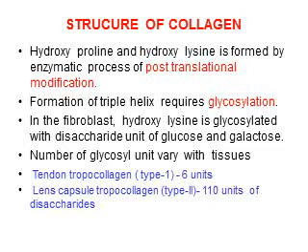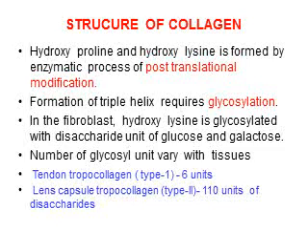In the fibroblast, hydroxylysine is glycosylated with disaccharide units of glucose and galactose. So the main carbohydrate used for glycosylation is the disaccharide unit of glucose and galactose, by the enzymes glucosyl transferase and galactosyl transferase.